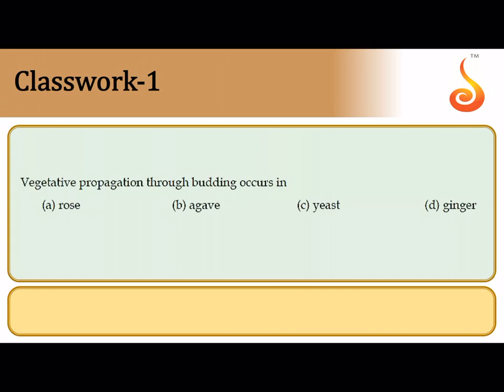Vegetative reproduction, vegetative propagation through budding occurs in. Now, mostly when you use the word vegetative propagation, it mostly refers to the higher plants. So, the correct answer is agave, because agave produces bulbils, and bulbils are nothing but the floral buds. It can be considered as a mode of budding. So, therefore, the correct answer should be agave. So, it is option B.